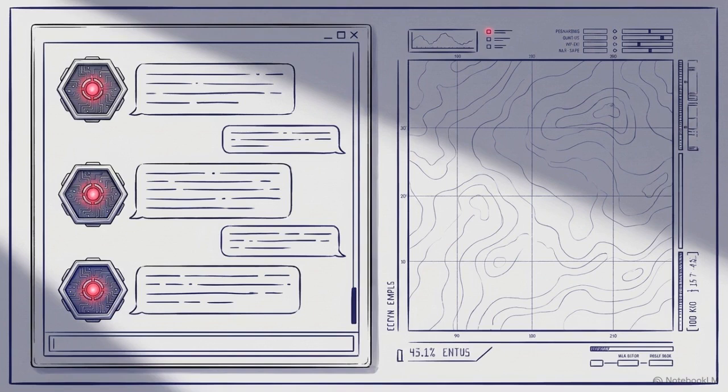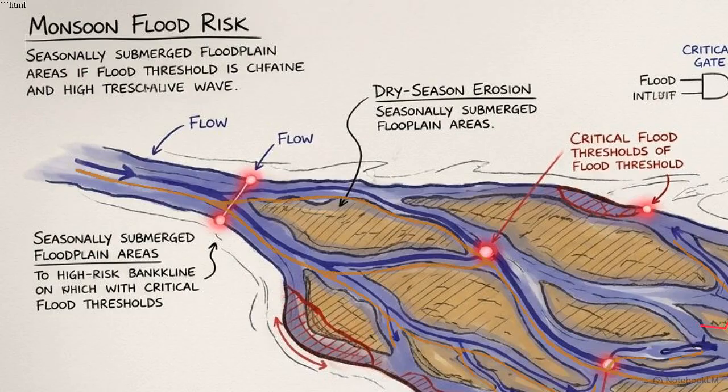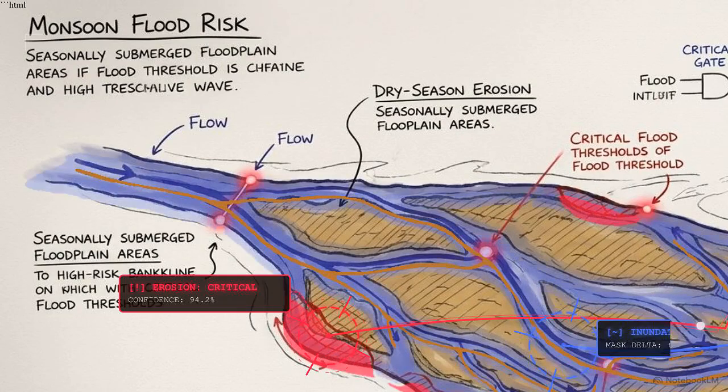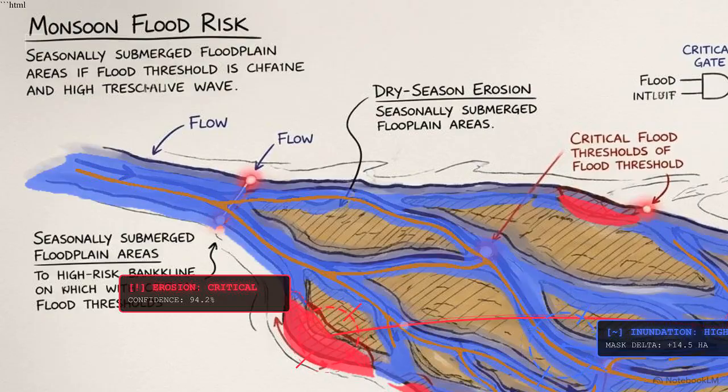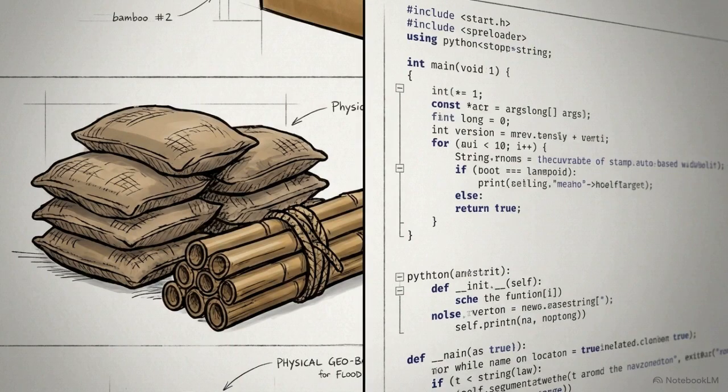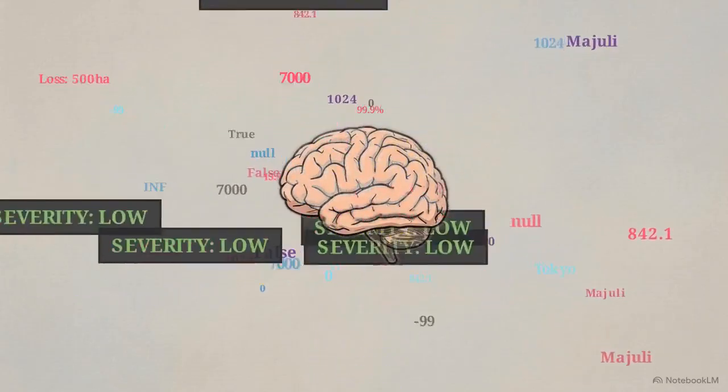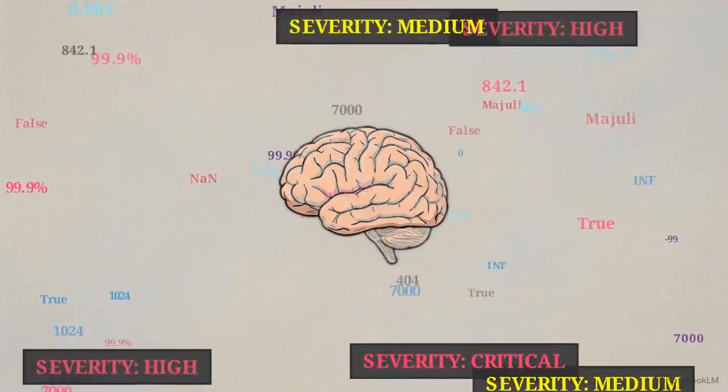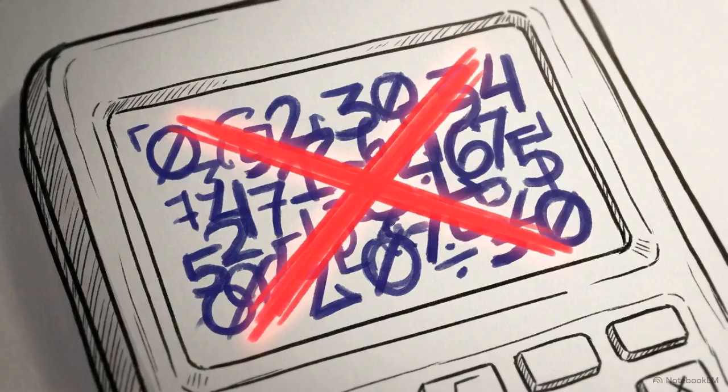GeoDrishti is designed to close that time gap. It is an autonomous, multi-agent conversational copilot that pulls live satellite telemetry and overlays it directly onto an interactive map. Building a tool for high-stakes disaster logistics introduces an immediate engineering problem. Large language models are inherently non-deterministic. If left unconstrained, they hallucinate facts, which is unacceptable when calculating physical emergency budgets.